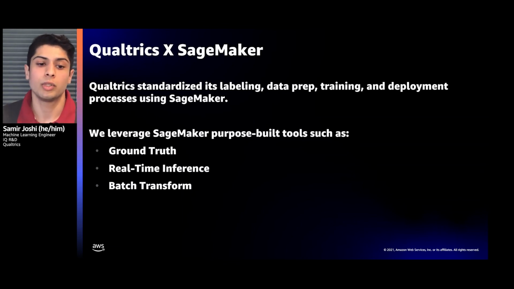To do this, we leverage AWS SageMaker, and Qualtrics has standardized its labeling, data prep, training, and deployment processes using the Qualtrics ML platform, built on top of Amazon SageMaker. To do so, we leverage SageMaker purpose-built tools such as Ground Truth, real-time inference, batch transform, and many more.